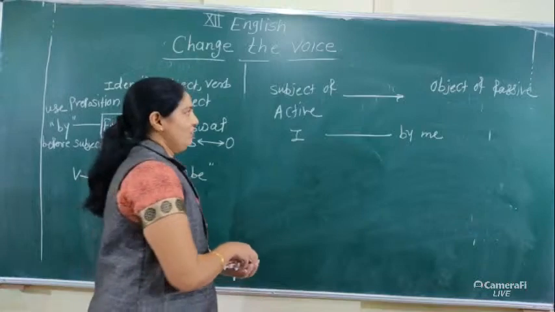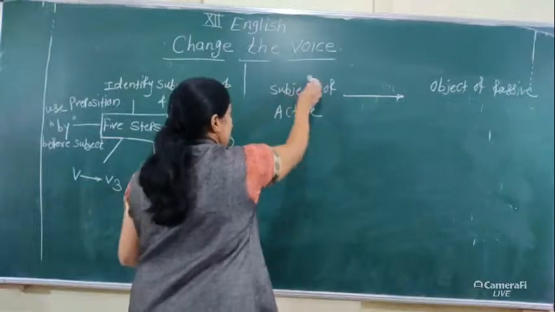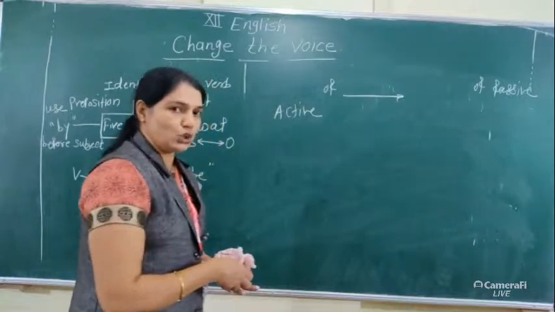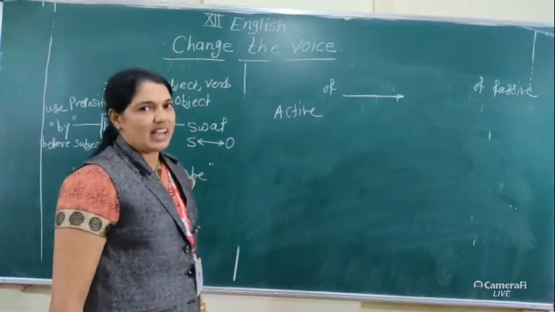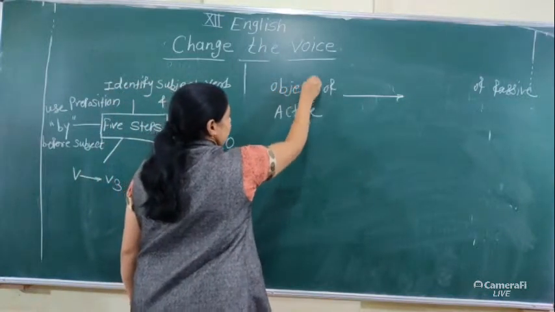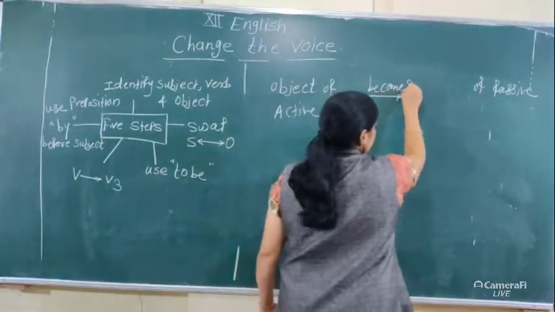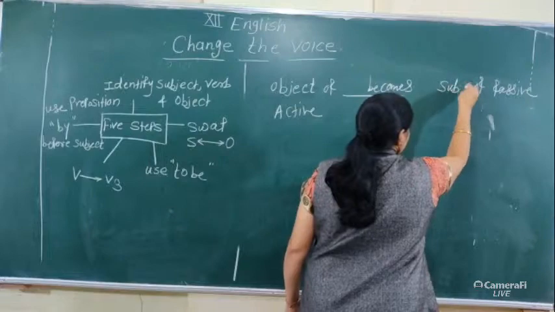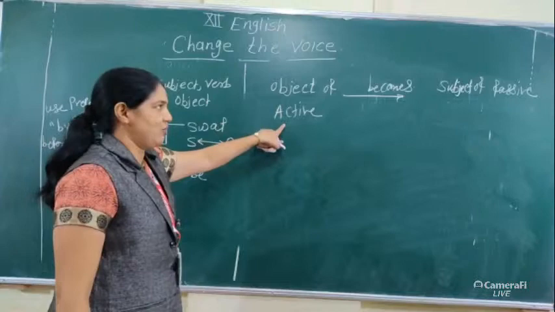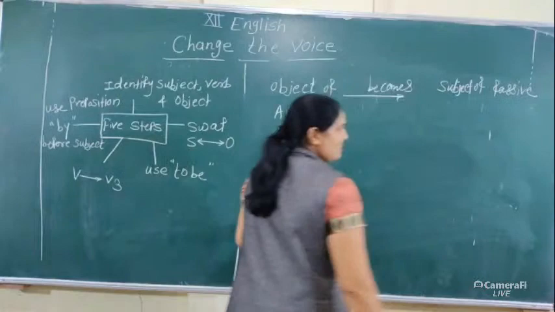Now, when the active voice has two objects, indirect object and direct object, the object of active voice becomes the subject of passive voice.